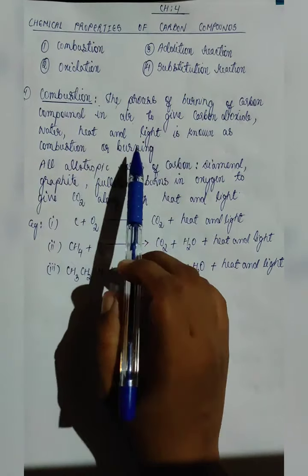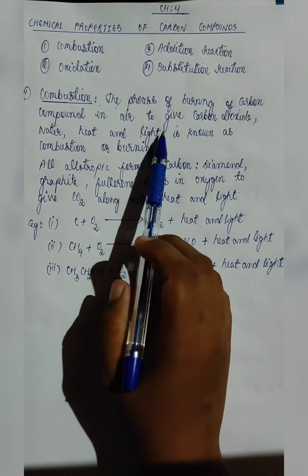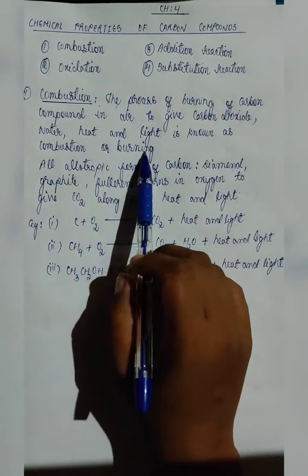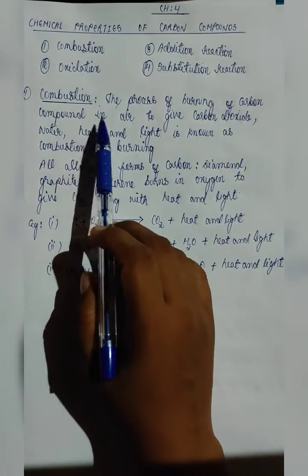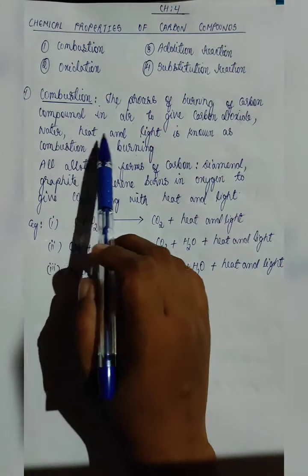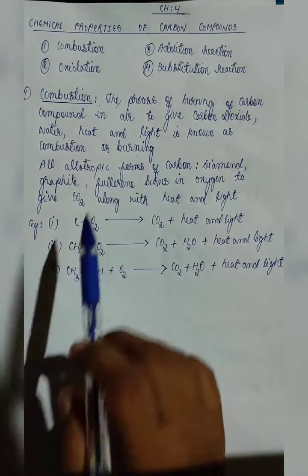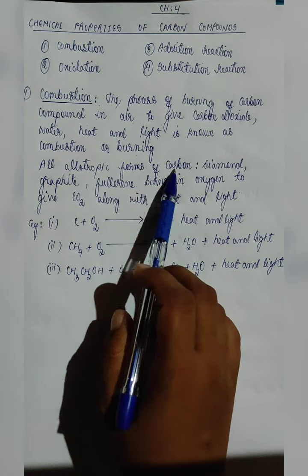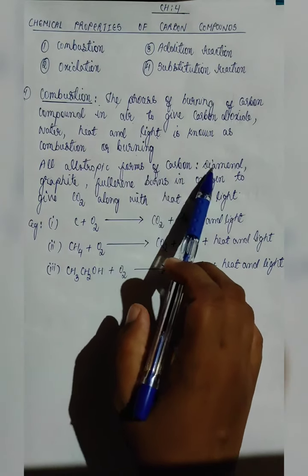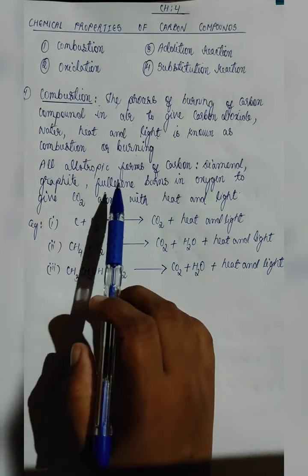Combustion, in other words, is also known as burning because we are basically focusing only on burning. Combustion means burning of carbon compound in air to give carbon dioxide, water, heat and light. Now, all allotropic forms of carbon. We have also studied about the allotropes of carbon, which are diamond, graphite, fullerene.